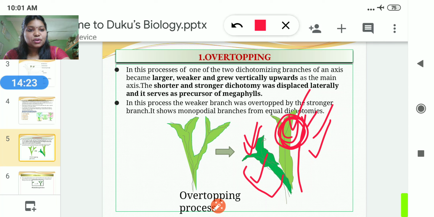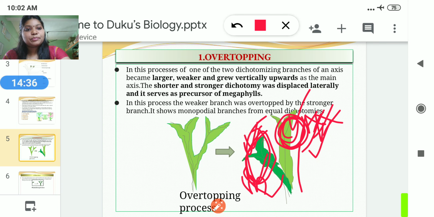Say this one is the A axis and this one is the B axis, then A grew faster than B. This process is known as overtopping. One overtops, overtakes the other.